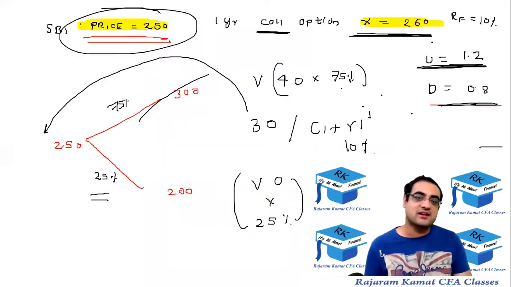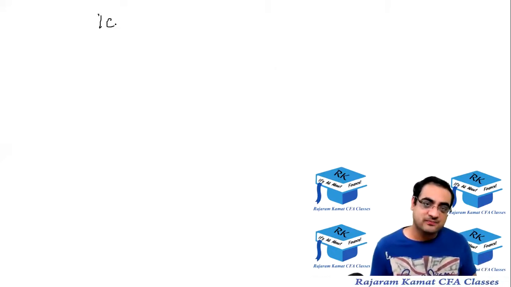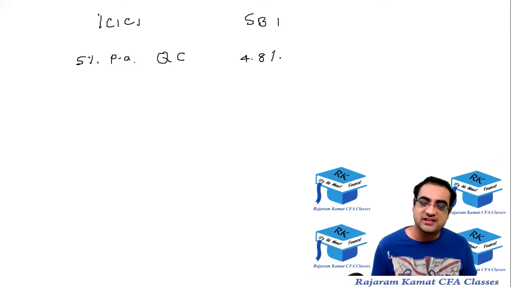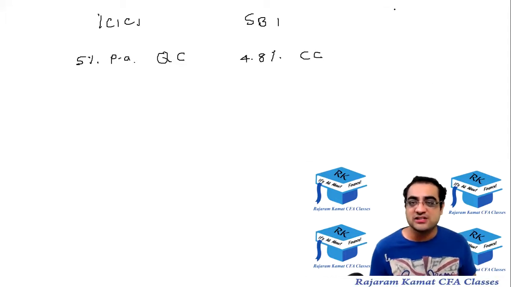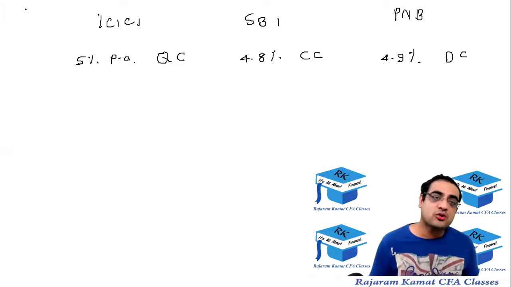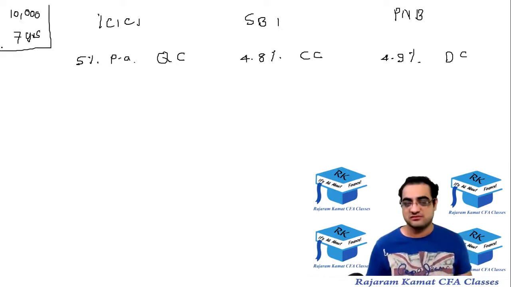Okay, just to test, I would want you to calculate and tell me the answers of these questions. ICICI is offering me 5% per annum interest, but with quarterly compounding. SBI is offering me 4.8% interest, but with continuous compounding. And Punjab National Bank is offering 4.9% interest, but with daily compounding. I want to open an FD for 7 years and deposit 10,000. Which bank should I choose?